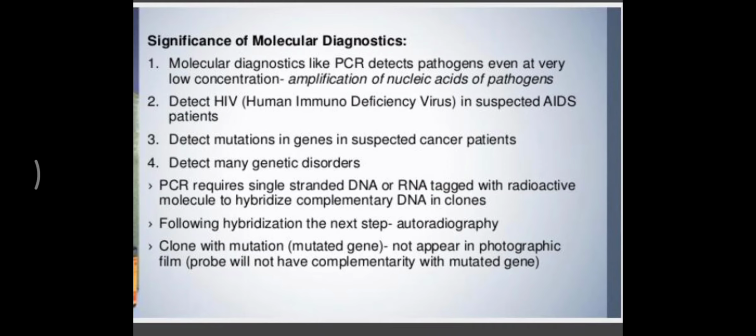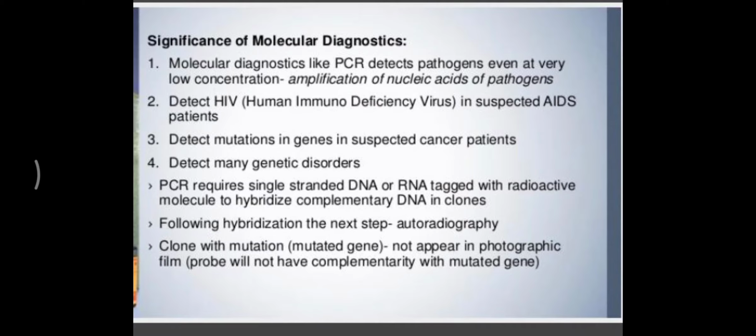Now let us see the significance of early molecular diagnostics. PCR is basically used to detect the pathogen at very low concentration, and this is done by amplification of the nucleic acid of the pathogen. We have already learned in detail about PCR, how the DNA is amplified. You can easily detect the HIV virus in a suspected AIDS patient by using the ELISA technique.